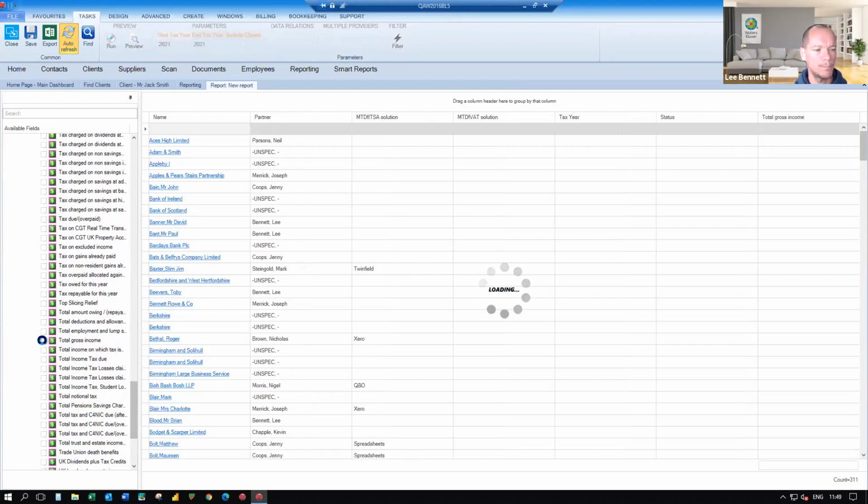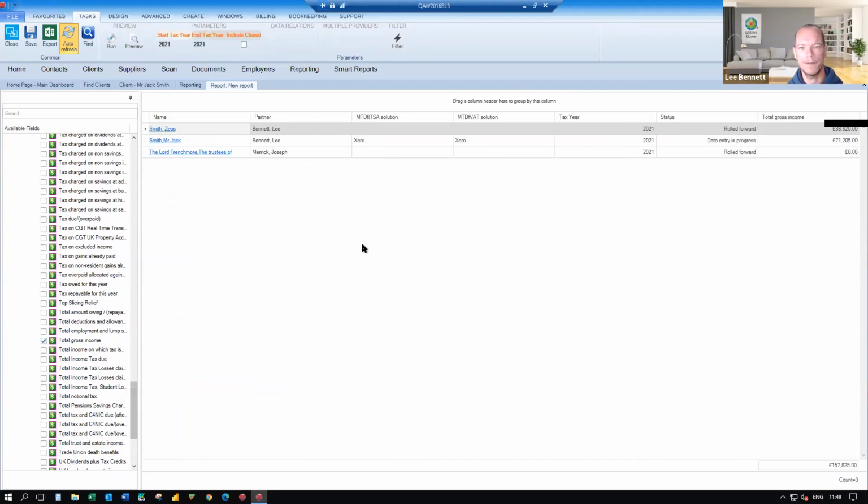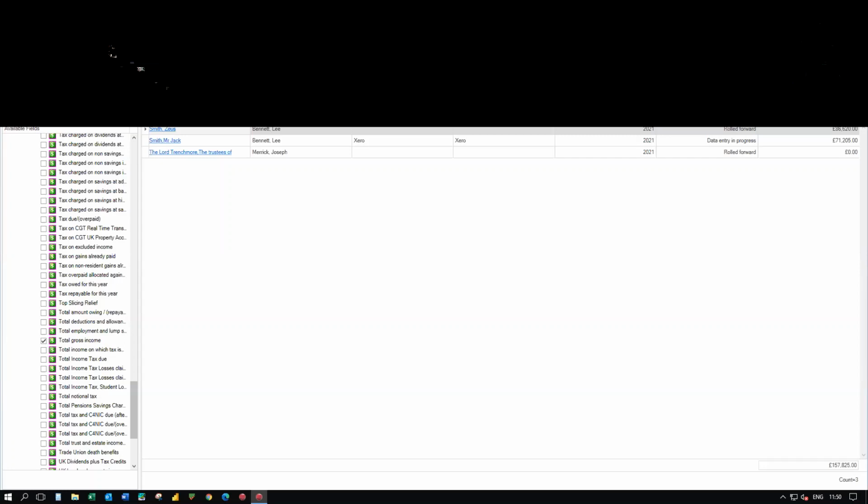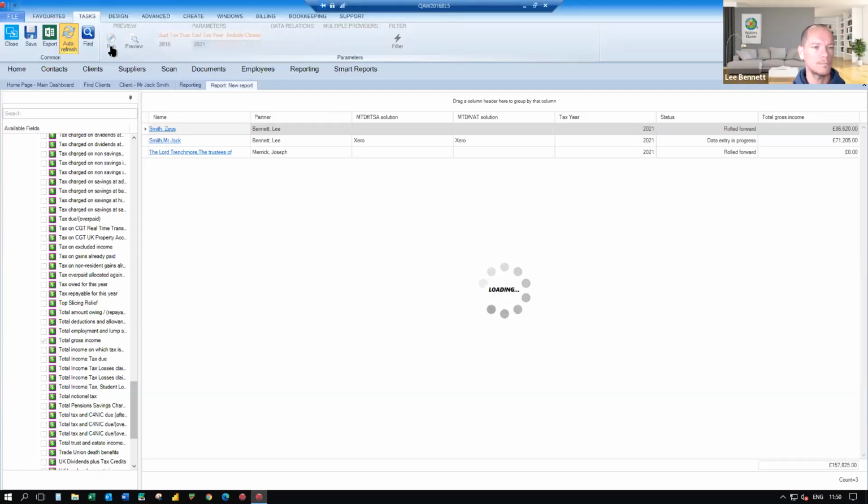as my example. Now, as soon as I start to add in specific tax related data, it will default to be the tax year that I'm in, so 2021, which is why I've only got 3 records being displayed. But you can change the filtering at the top of the screen. You'll see here, this is where it's taking it from 2021 to 2021. Just so that I can show you a little bit more data, let's take that back to 2015, and click on Run.